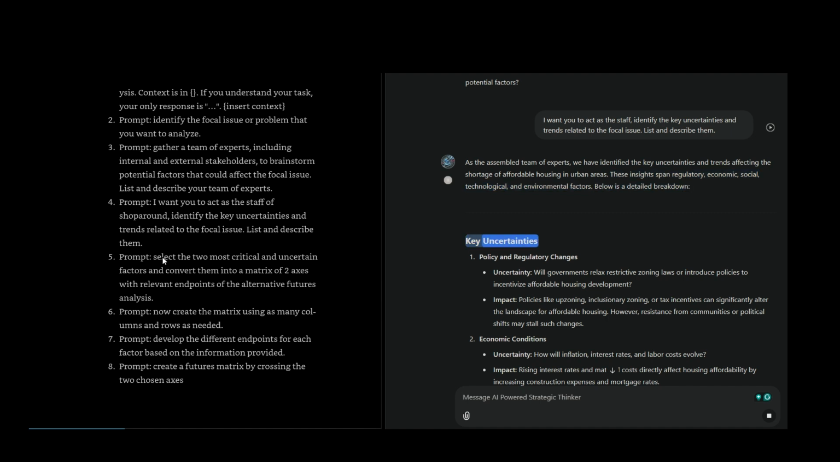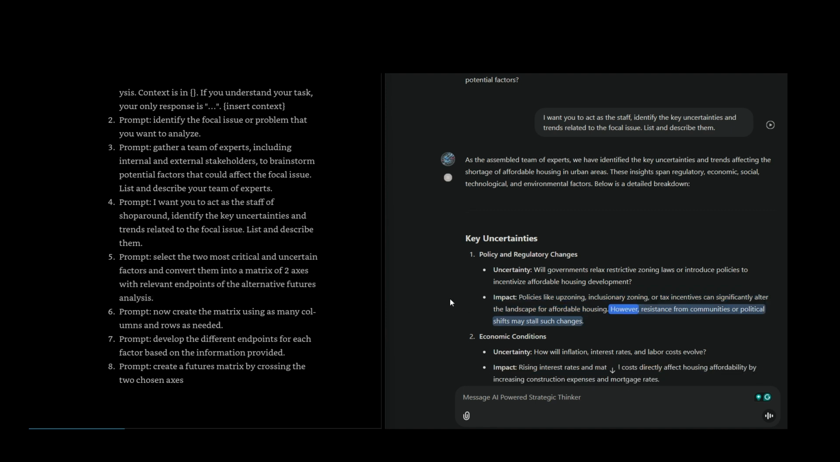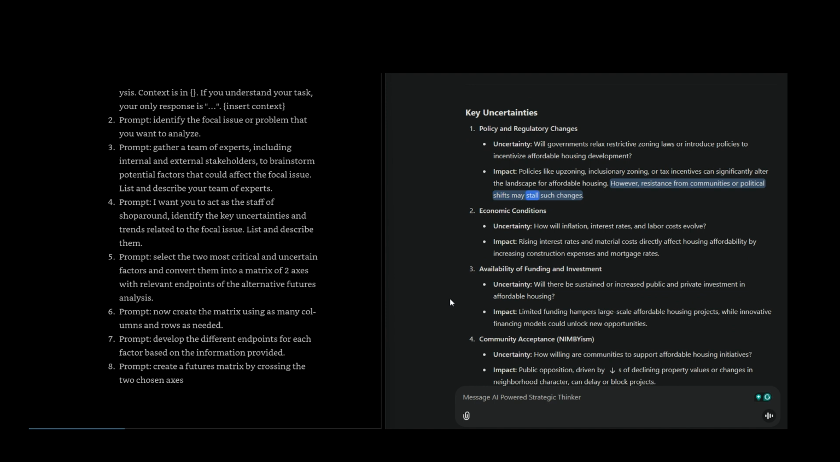Key uncertainties. Policy and regulatory changes. Uncertainty: will governments relax restrictive zoning laws or introduce policies to incentivize affordable housing development? Impact: policies like upzoning, inclusionary zoning, or tax incentives can significantly alter the landscape for affordable housing. However, resistance from communities or political shifts may stall such changes.